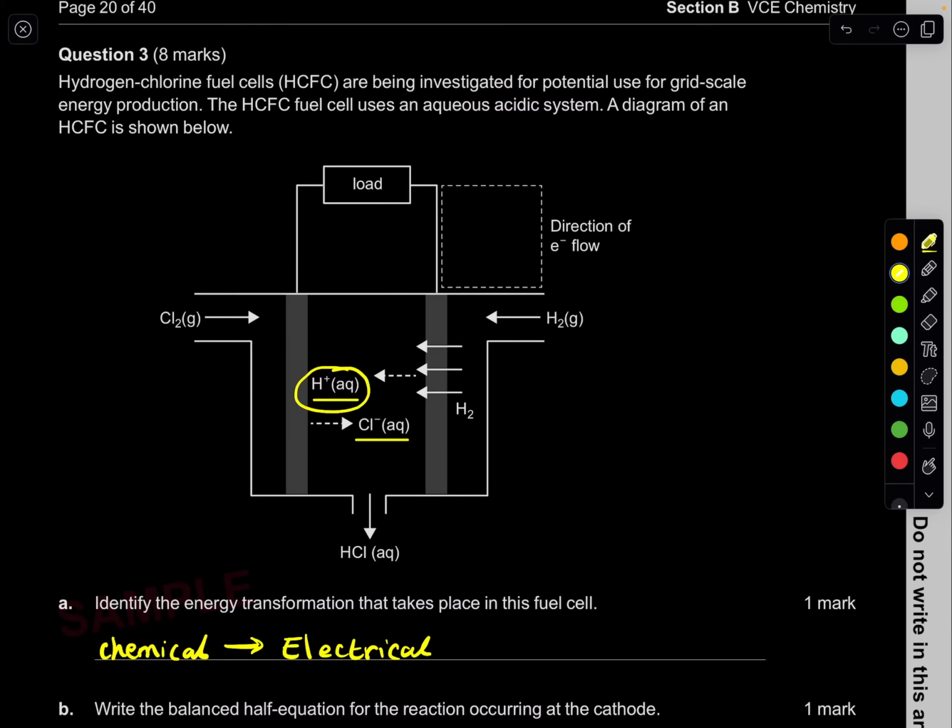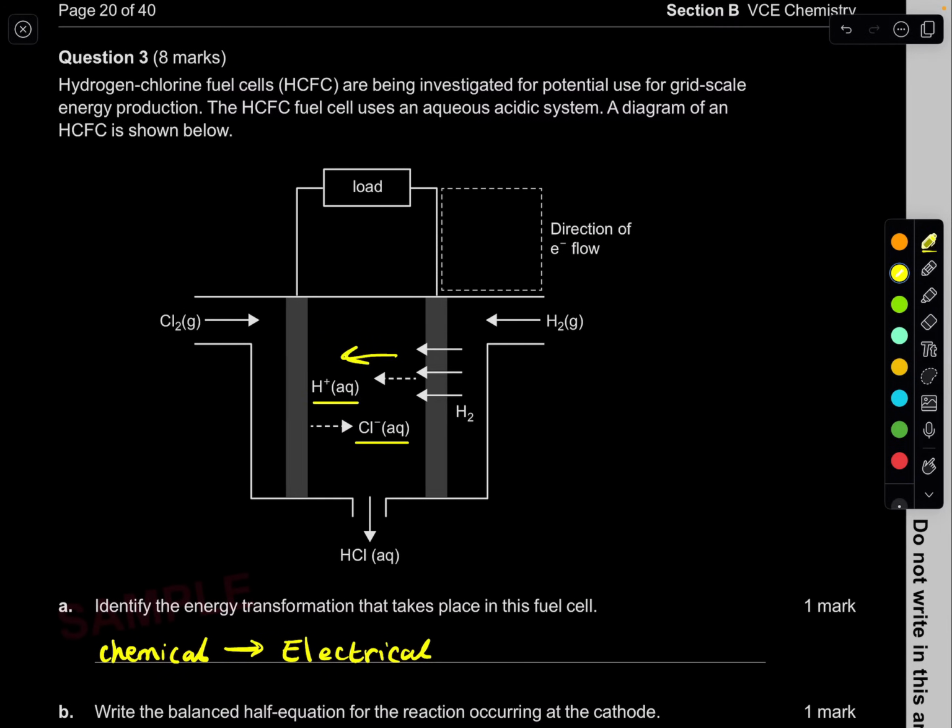Can you see how these hydrogens are moving to the left by these arrows? It means this here must be a positive electrode. These chlorine ions are going to the negative. Remember, in galvanic cells the negative ions go to the negative electrode. It's vice versa in an electrolytic cell, where the positive ions go to the negative electrode, so they're totally different.